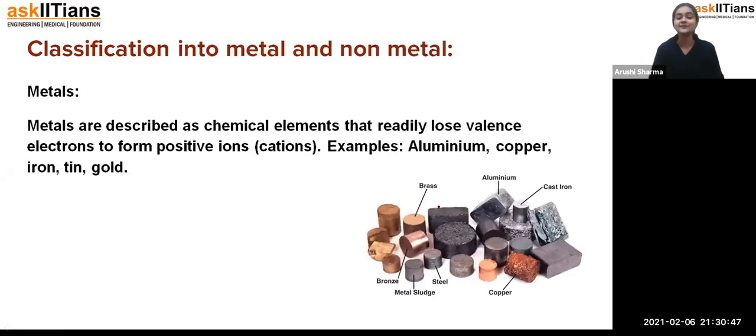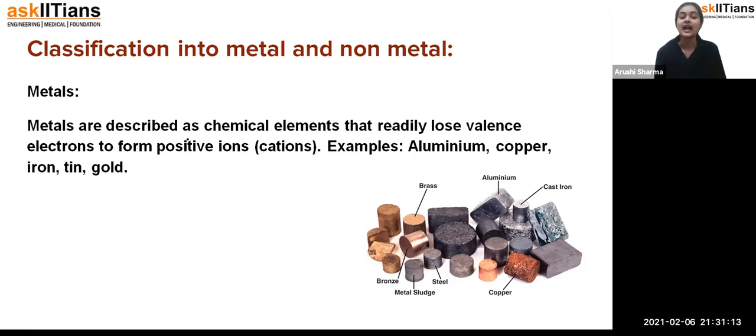Okay, so now first of all we are going to talk about metals, what exactly we can say a metal is. Students, as I've told you, generally students say that metal is something which is shiny in nature, or malleable or ductile. All these are properties of metal. But if we talk about metal, what exactly is a metal?